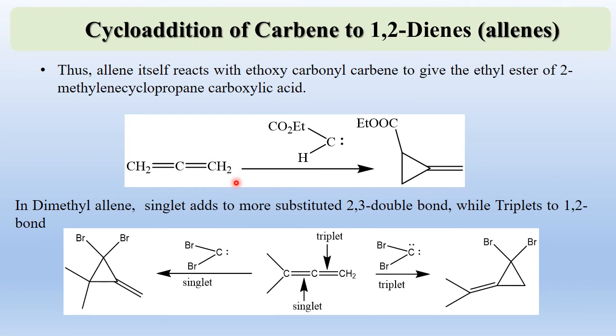Here are cycloaddition reactions of carbene to allenes. This is a cumulated system, and many carbenes are added to this to give alkylidene cyclopropanes in a synthetically useful reaction. This carbene will add to one double bond to produce this alkylidene cyclopropane.